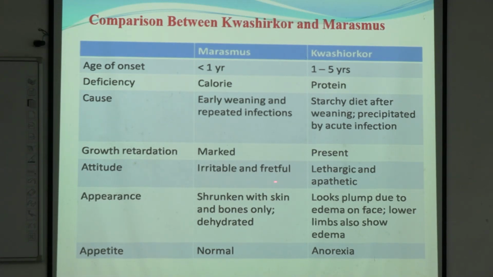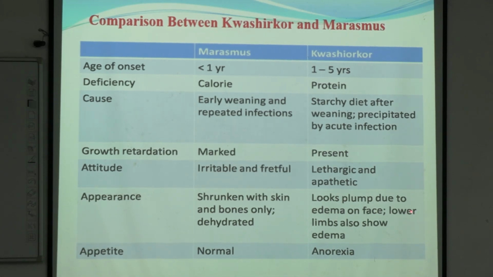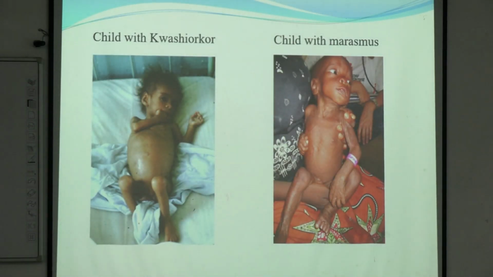The child will be irritable and fretful in marasmus, whereas in kwashiorkor, the child will be lethargic and apathetic. Appearance is shrunken with skin and bones and dehydrated. We saw the images for marasmus. In case of kwashiorkor, the baby looks plump due to edema on the face, and the lower limbs may also show edema. So from the two pictures we saw, can we differentiate? This baby does not look that malnourished, right?